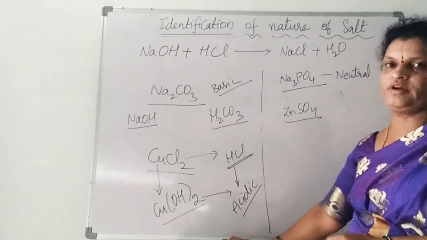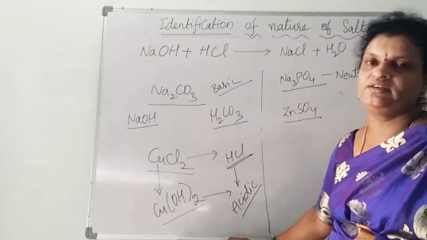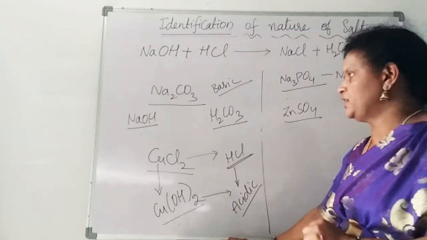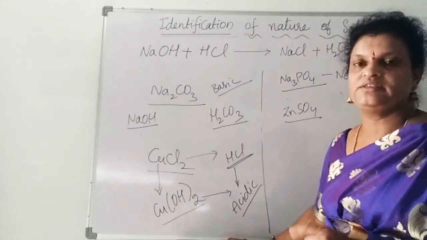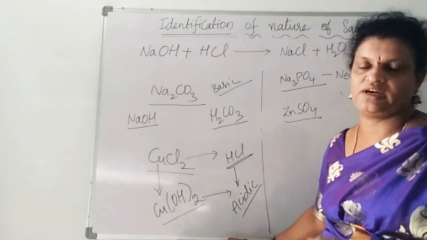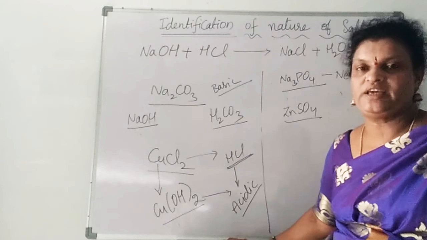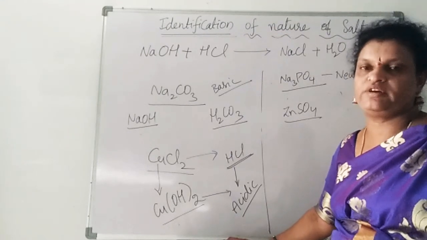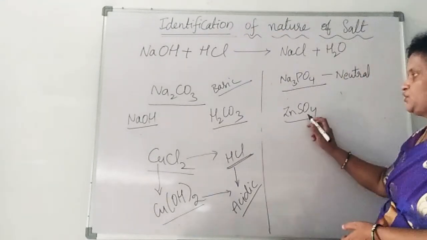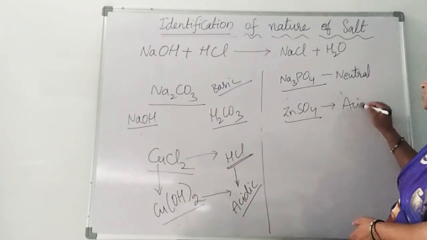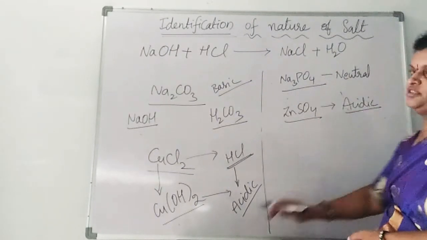This is produced from zinc hydroxide and sulfuric acid. Zinc hydroxide is a weak base, sulfuric acid is a strong acid. As you know, we have seen before that sulfuric acid is known as the king of chemicals. Reactivity is more for that. So that is why this is a strong acid and weak base. That is why it will have an acidic nature. Acidic nature will be there for this salt.